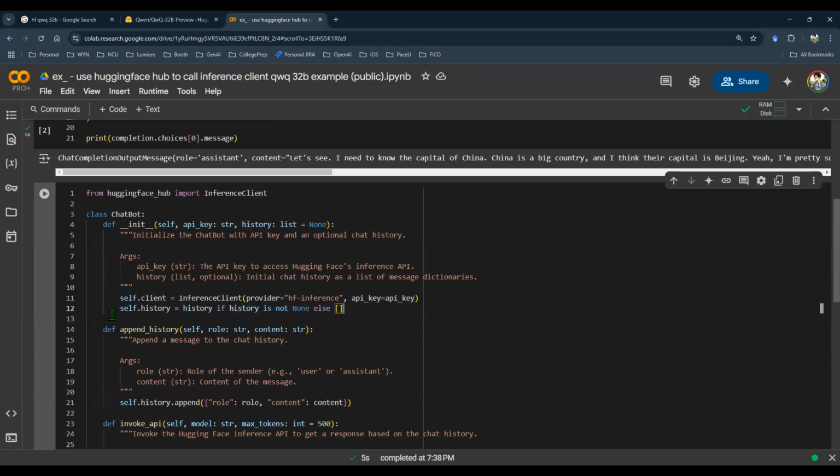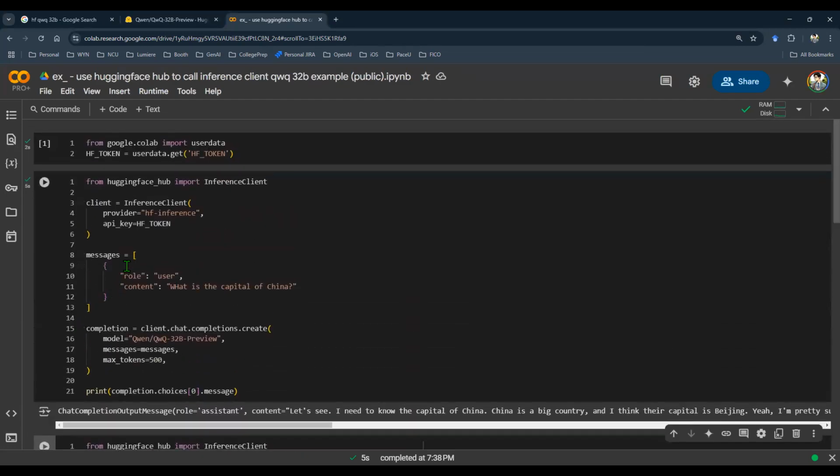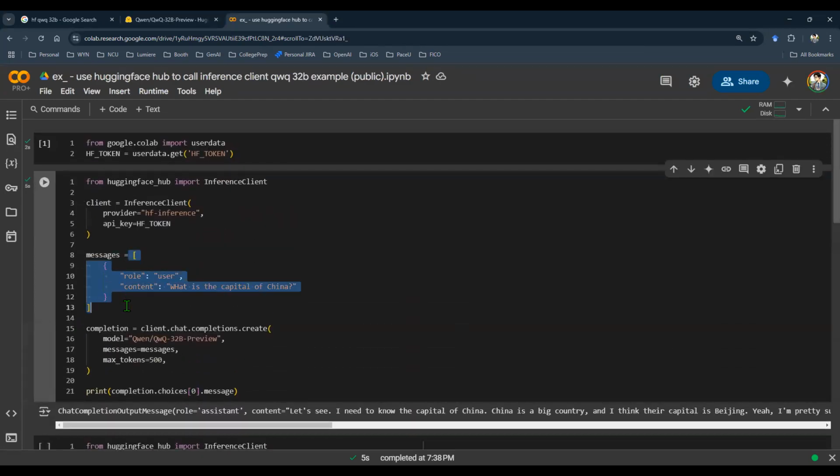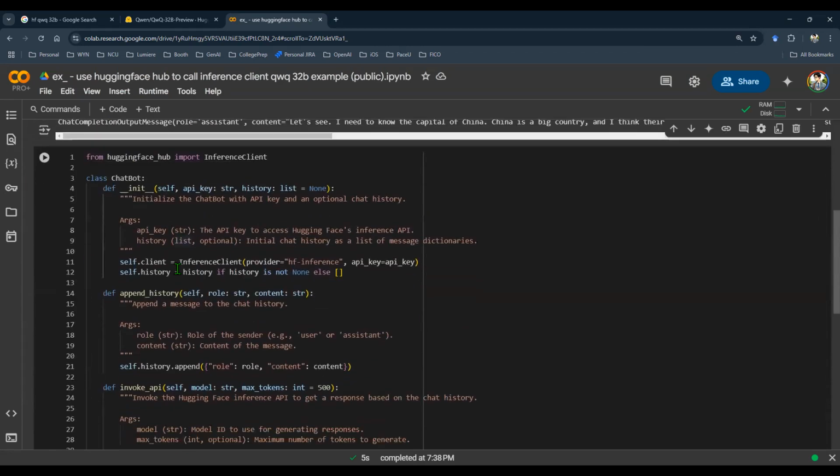The reason I do that is because if you look at the message body, it's an array of dictionary objects. And this dictionary object pretty much gives us the event stream of the entire conversation history. In this case, the user is asking a question, that's the content of the question. You want to capture that. And this is an array, which means that it can append indefinitely. So that's what we're doing here.